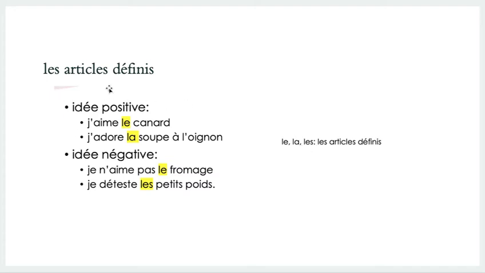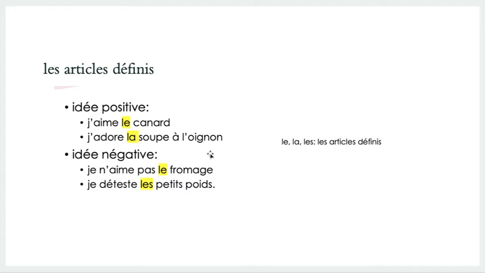So as you can tell here, if you want to express a positive idea or a negative idea, you use les articles définis. For instance, in general, if you want to say I like duck or I like onion soup, you would say, j'aime le canard, j'adore la soupe à l'oignon, right? So in general, you're not talking about anything specific in front of you. You're just talking about the idea in general, like, j'adore le chocolat. J'adore les baguettes.